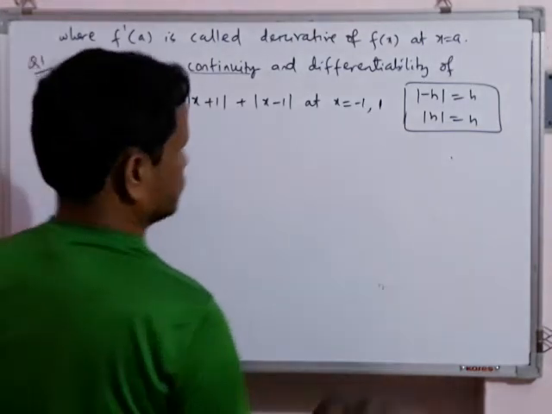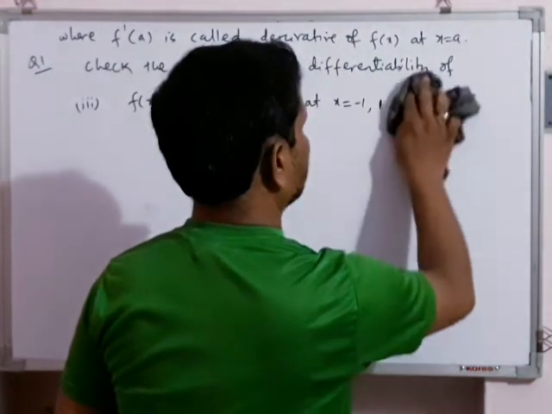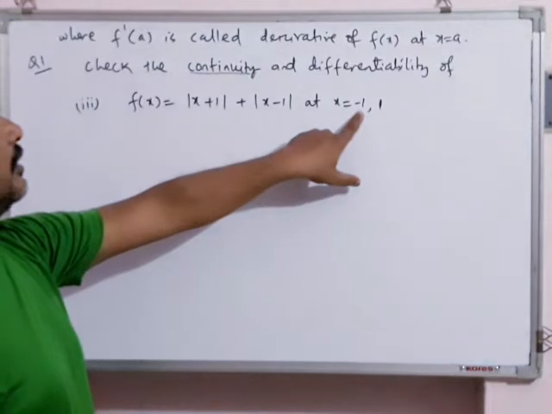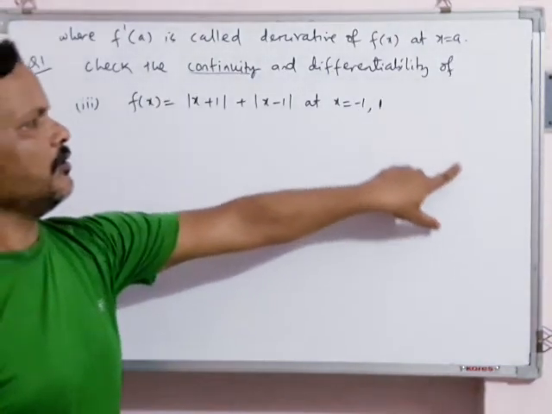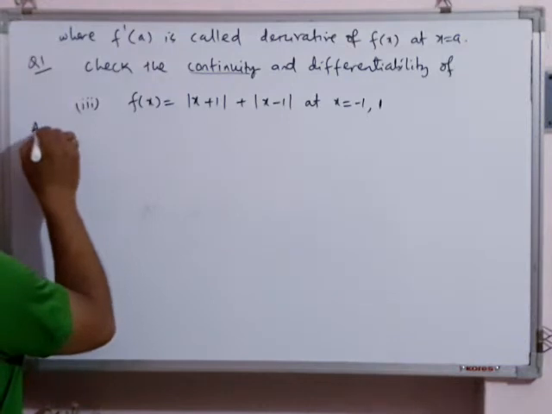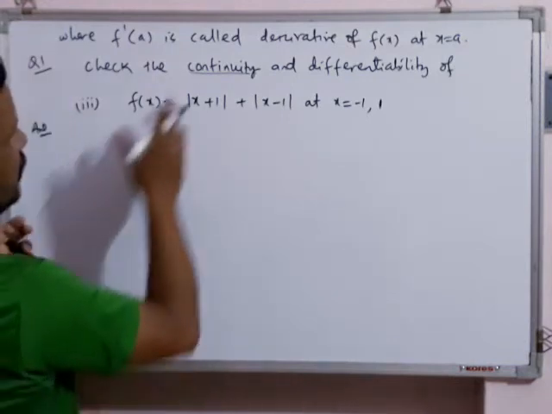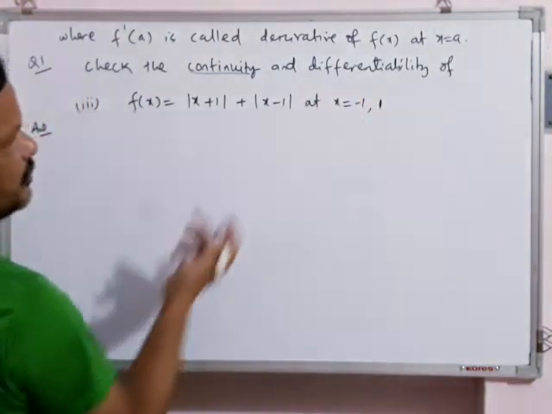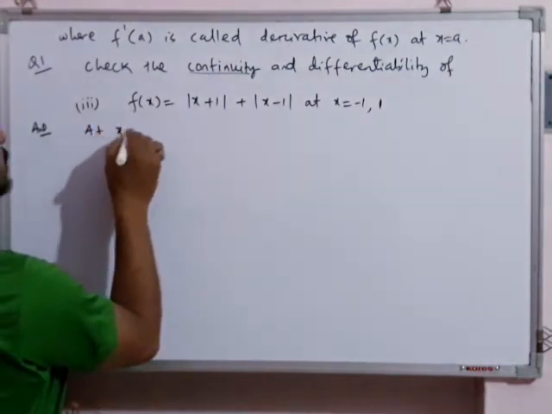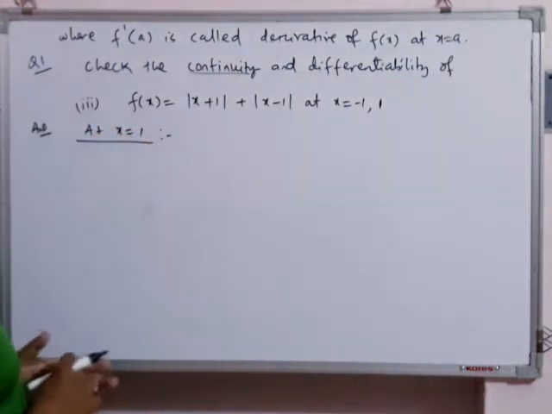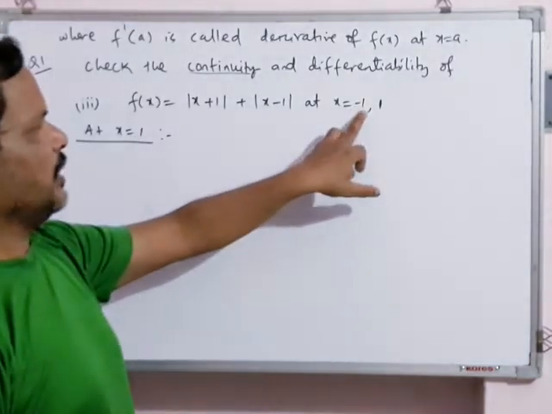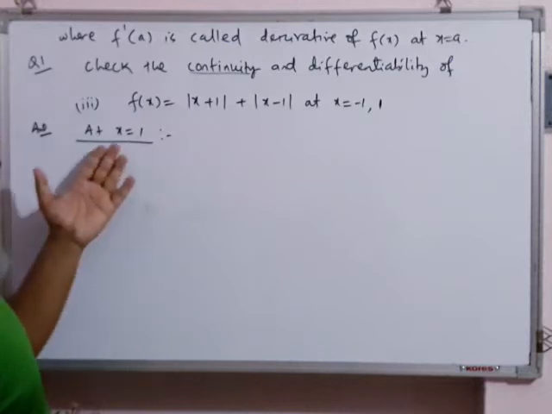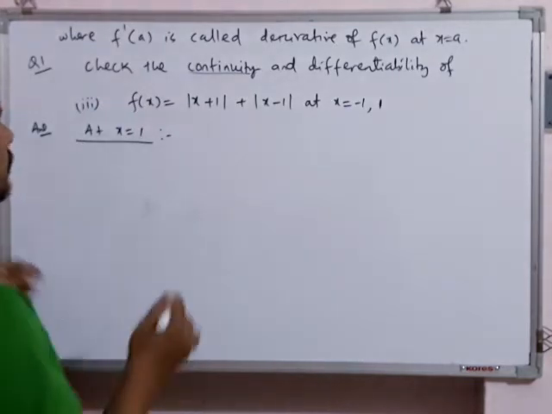Here there are two questions. In the same function you have been asked to test differentiability at two points. One is minus 1, the other is plus 1. Again I will not do the continuity part, you will do it yourself. The differentiability part also I will do for one point, you do the other point. First I am giving the heading at x = 1. At x = -1 you can do it yourself. The way in which I explain it for x = 1, in the same way you will do it for x = -1.